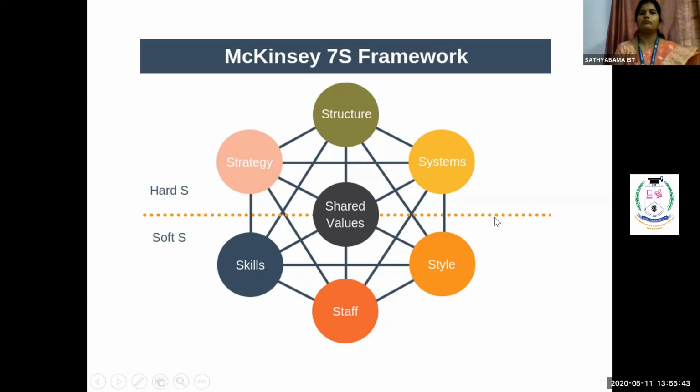Then whatever strategy I am adapting, my next S goes to your structuring. Whatever strategies I am adapting into the organization have to be evaluated in a structure-based concept. As we have just seen in the earlier slides, there are various kinds of structuring, maybe your entrepreneurial structure, or maybe your functional structure, or maybe your matrix structure.